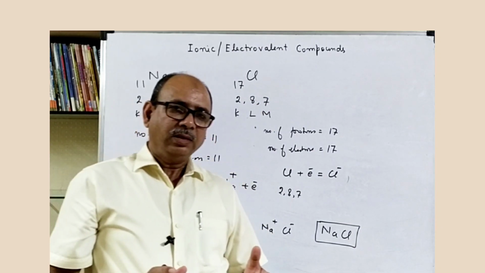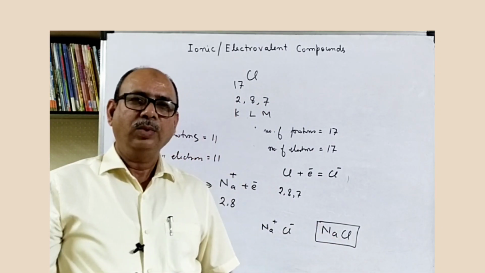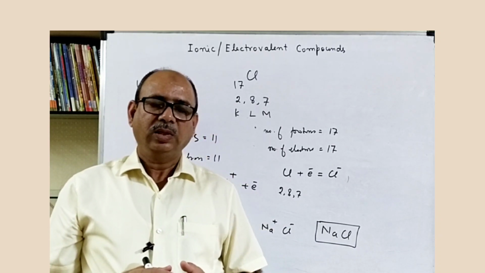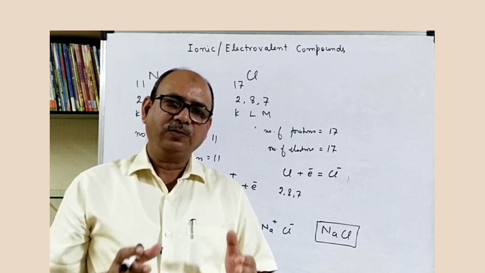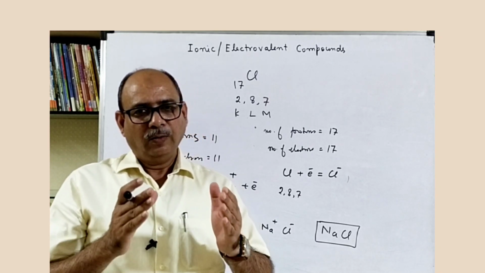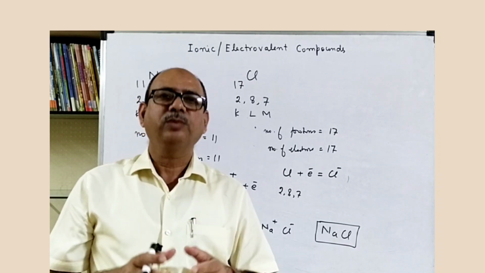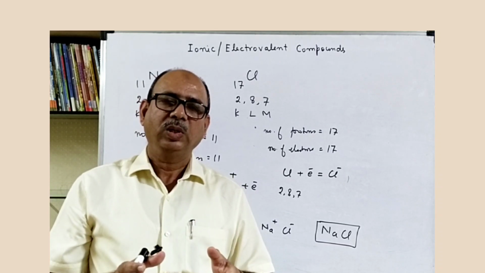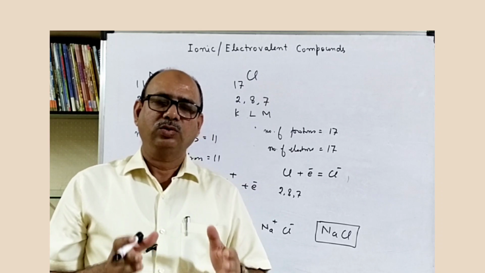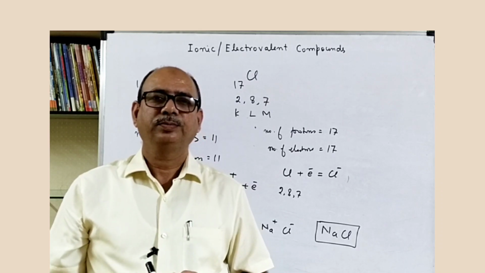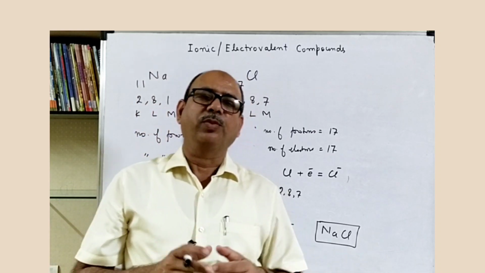So we see that sodium chloride is formed by transferring and accepting electrons. The bond which is formed by transferring of electrons from metals to non-metals is known as an ionic bond or electrovalent bond, and the compound formed is known as an ionic or electrovalent compound. Let's see the properties.